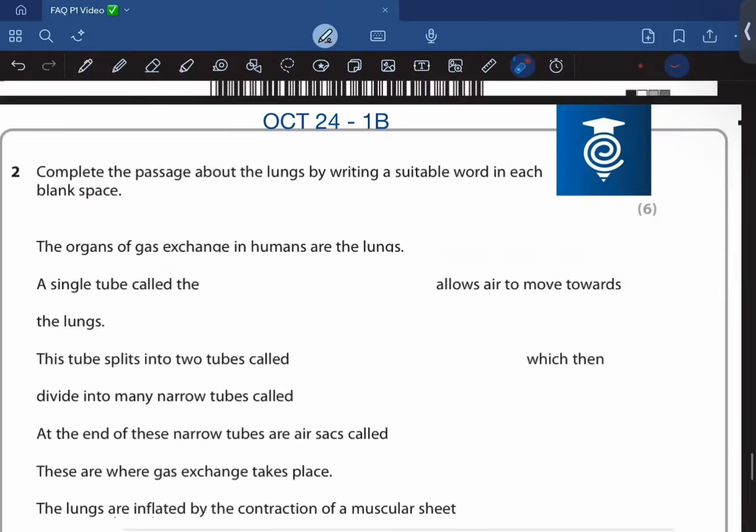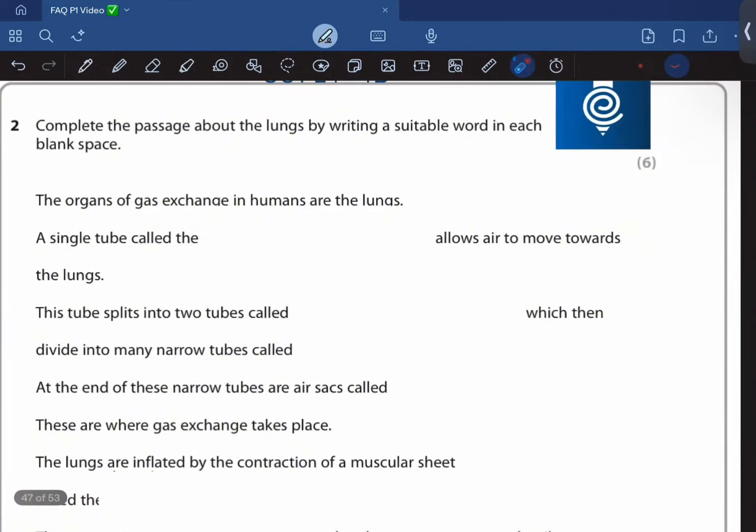Moving on to the next question, it says complete the passage about lungs by writing the words in each of the blank spaces. Okay. The organ of gas exchange in humans are the lungs. A single tube called dash allows air to move towards the lungs. So this is going to be trachea.